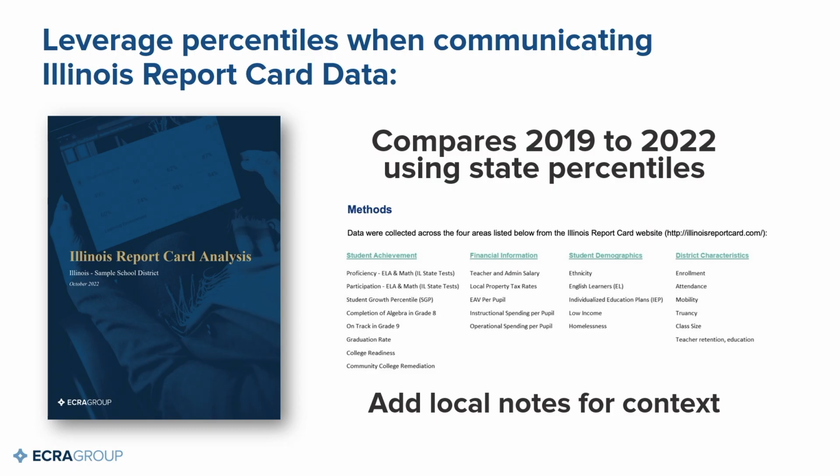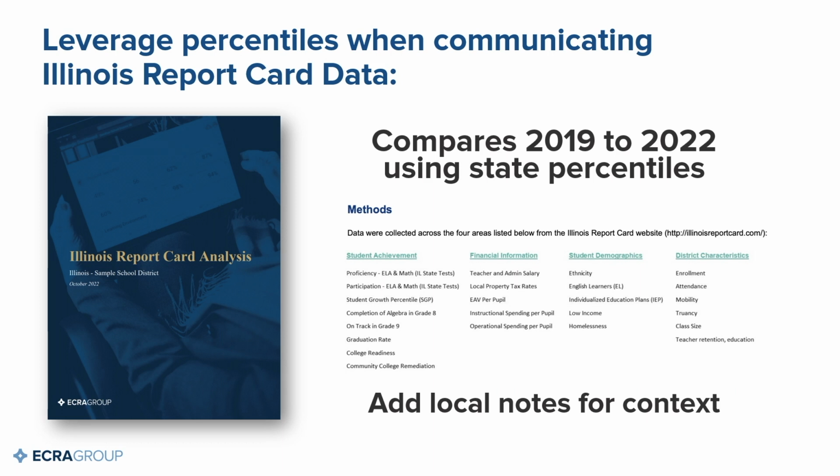And so if you go to the website, there are sample reports at ecragroup.com, but what you'll see is that the analysis compares 2019 data prior to the pandemic to 2022 data as the pandemic is receding. We've gone ahead and we've taken all of the Illinois State Report Card that's available in the public domain, and we've analyzed it and converted these raw metrics to percentiles. And we did that for student achievement data, financial data, student demographic data, and district characteristic data.